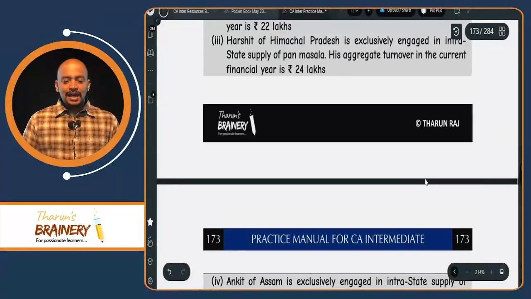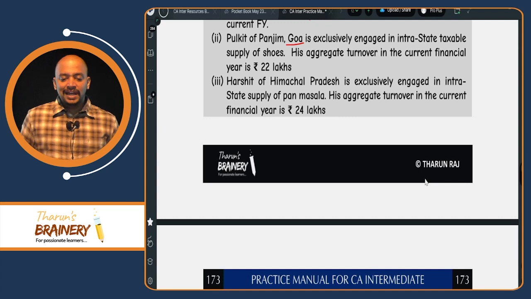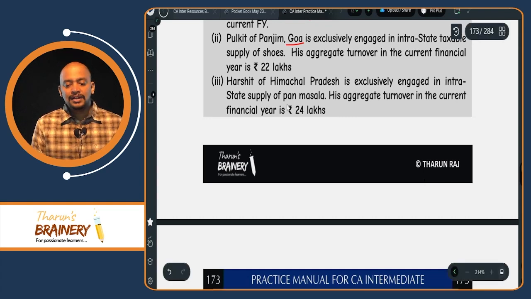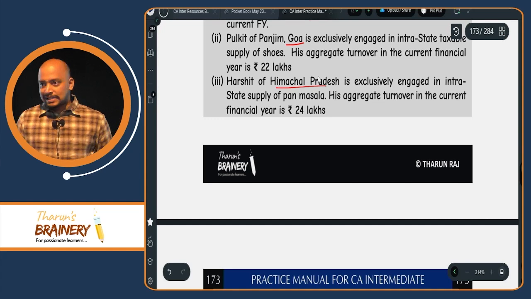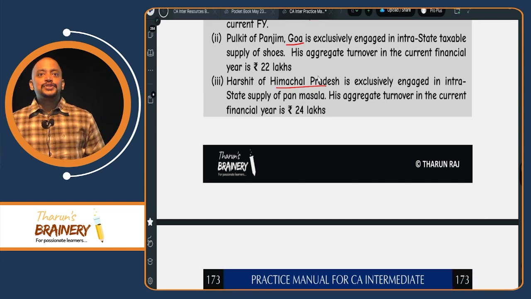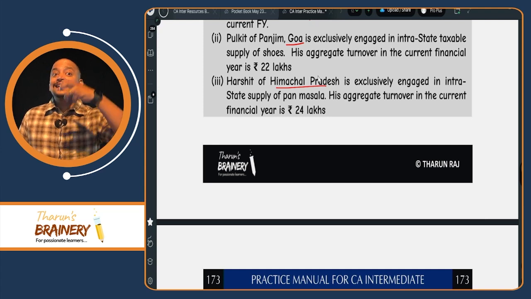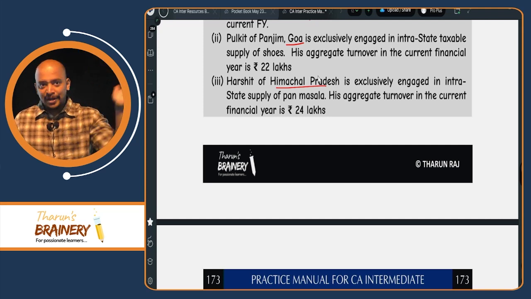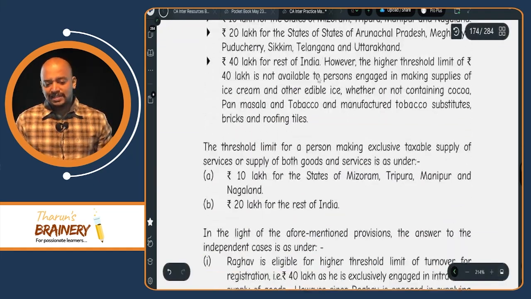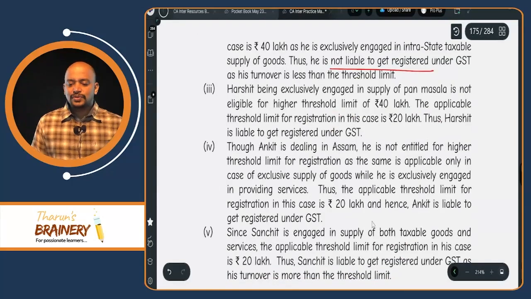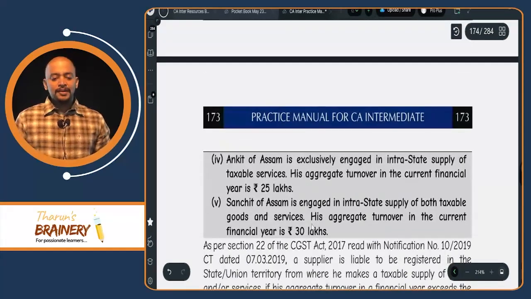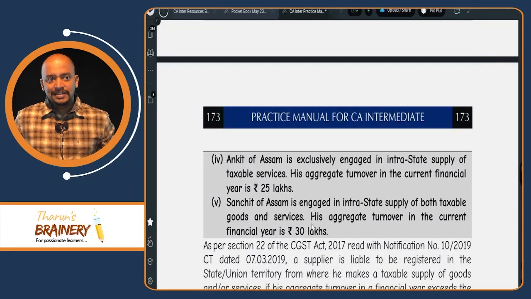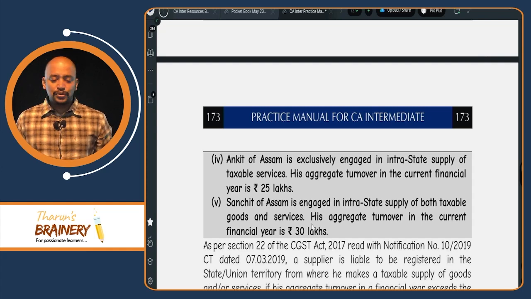Then third, Harshit of Himachal Pradesh is exclusively engaged in intra-state supply of pan masala. Himachal Pradesh, even though it is among the other states and even though they are exclusively engaged in supply of goods, as they are engaged in supply of pan masala, which is a notified product, the higher limit of 40 lakhs will not be applicable. It will be only 20 lakhs. And as their aggregate turnover exceeds 20 lakhs, they need to register. So in this case 20 lakhs is the applicable limit and they need to register. So what are those notified goods? Pan masala, tobacco and tobacco products, ice cream, edible ice, bricks and roofing tiles.